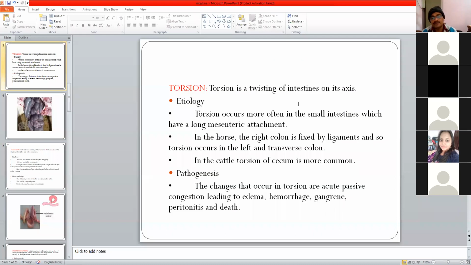That is called as twisting. So twisting of intestine on its own axis is called as torsion.